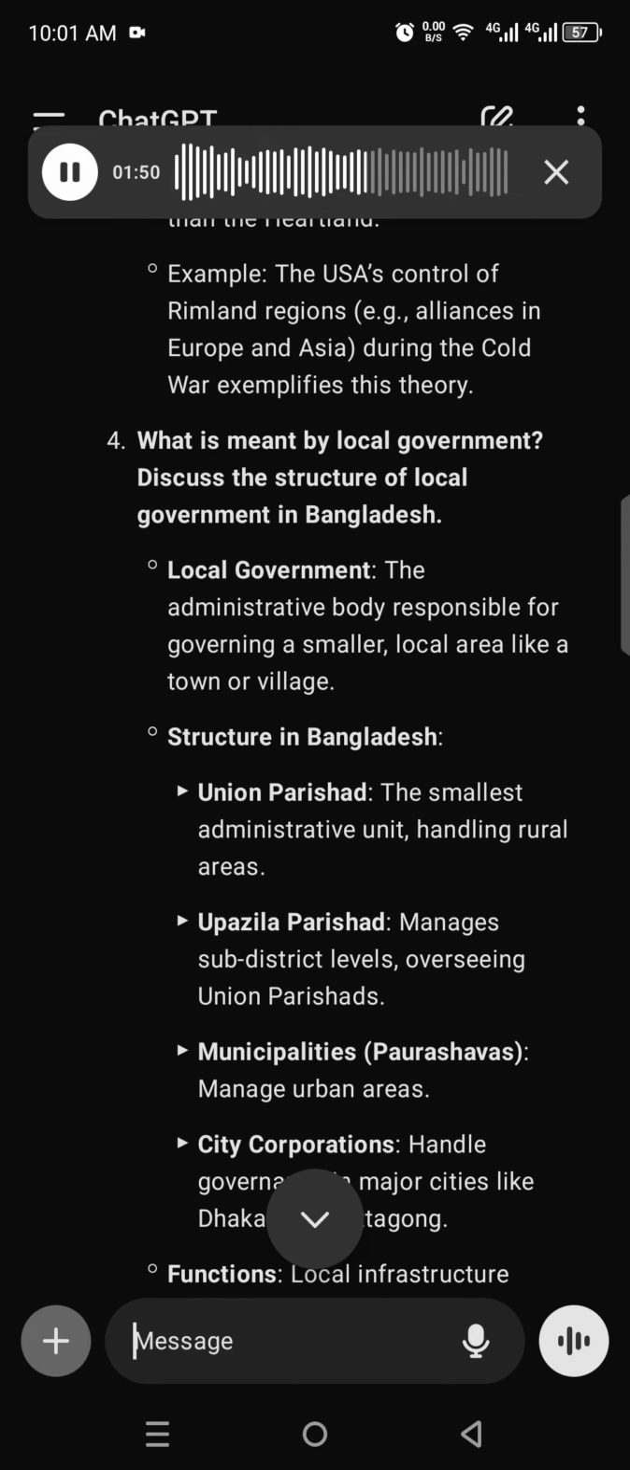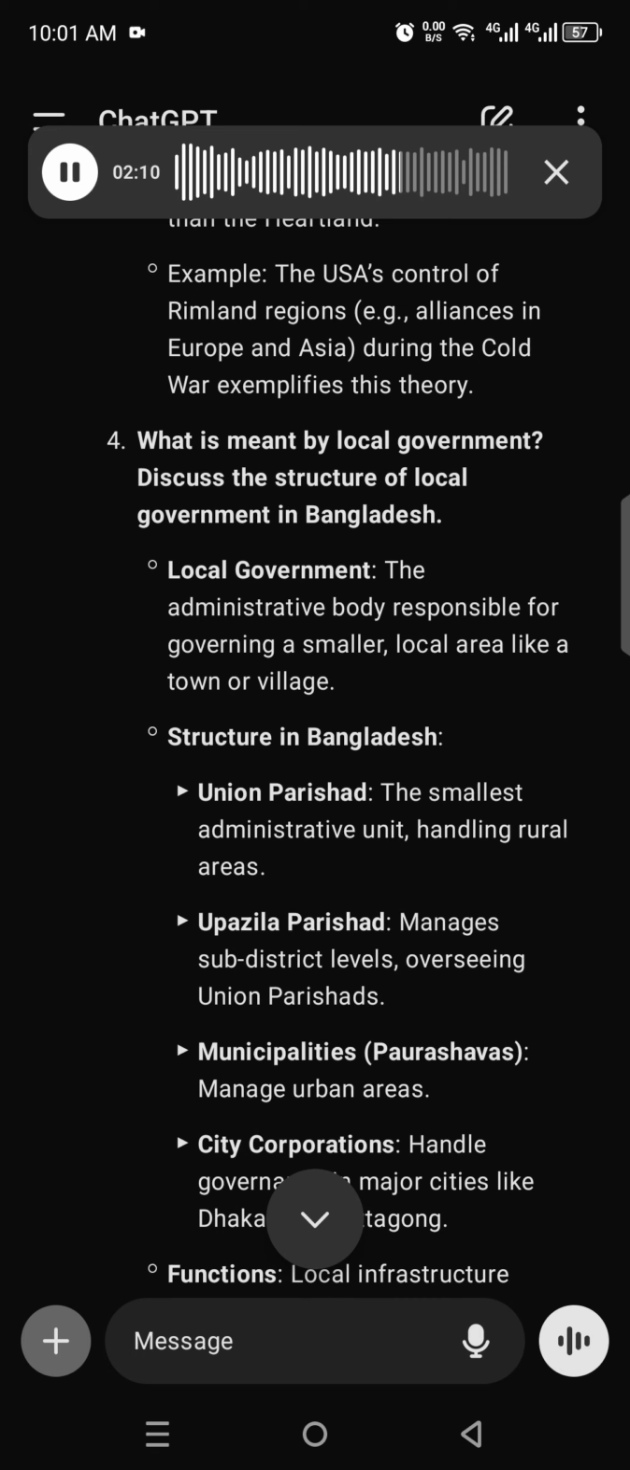Number 4. What is meant by local government? Discuss the structure of local government in Bangladesh. Local government, the administrative body responsible for governing a smaller local area like a town or village. Structure in Bangladesh, Union Parishad, the smallest administrative unit handling rural areas.